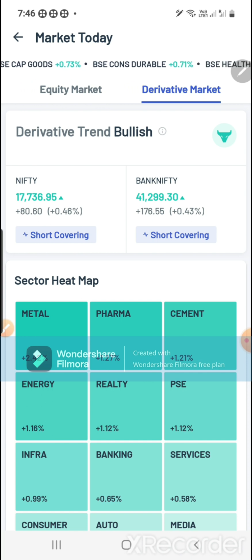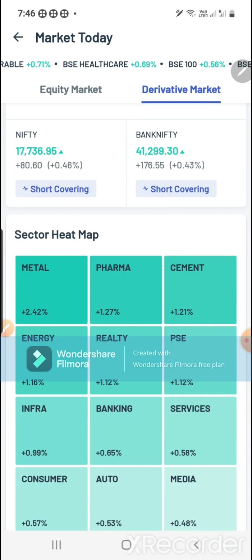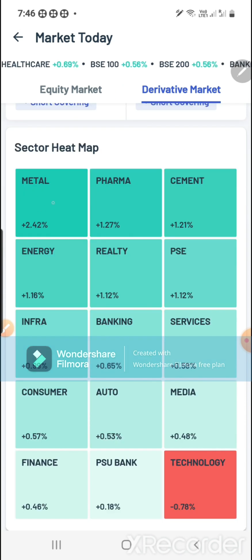In the live market, you can see long unwinding, long build up, short covering, short build up, everything will show up here. Based on this also, you can judge to take a trade. Okay, now you can see a hit metal sector. You can see the highest gainer of the day is the metal sector. And next pharma, next cement, next energy, realty, PSE. So media and PSU bank is the least one, and technology is on the negative side.